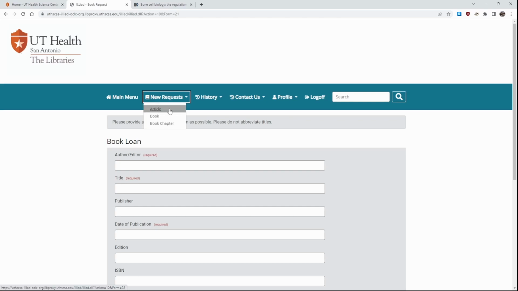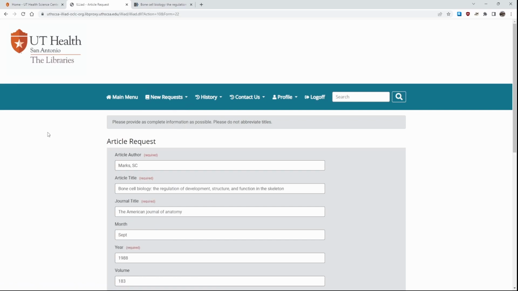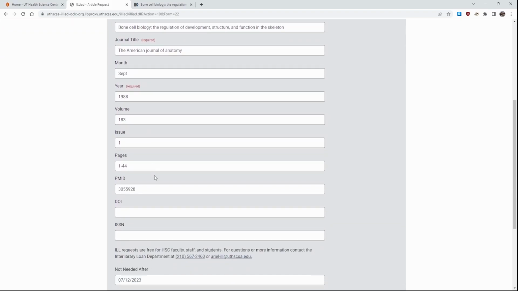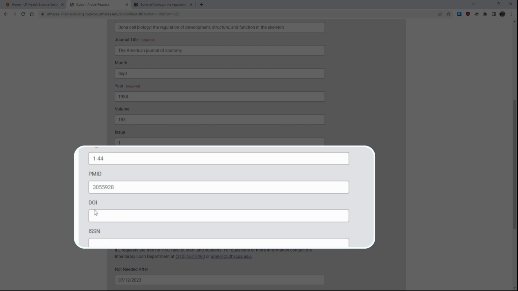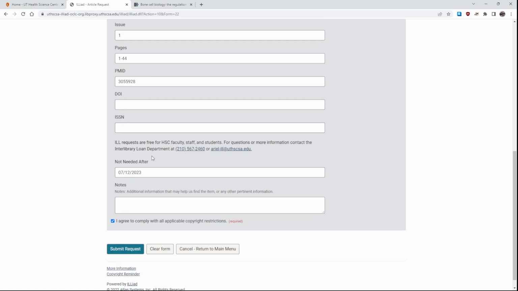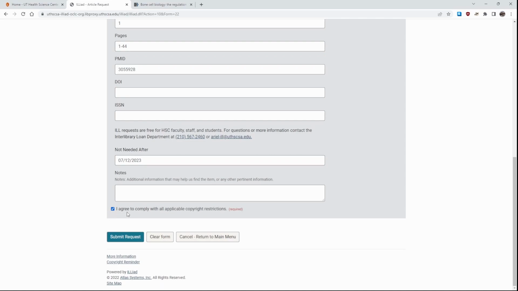Now we're going to quickly look at ordering an article. When it comes to ordering articles, please make sure to fill out as much information as you can. The more information you can give us, the easier it will be for us to find a copy of your article for you. You'll see that there are several things marked in red, so these will have to be filled out. But if you can provide something like a PMID or a DOI, that will make it much easier for us to find your item. You can let us know if there's a time when you don't need it after, or leave us any notes. And at the bottom, make sure to click I agree to comply with all applicable copyright restrictions. And then when you're done, you'll click Submit Request.